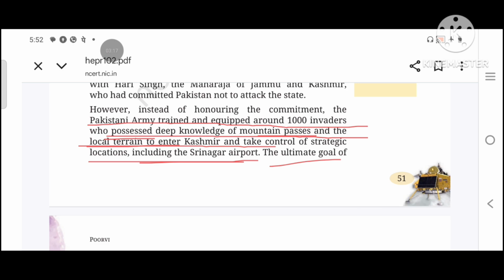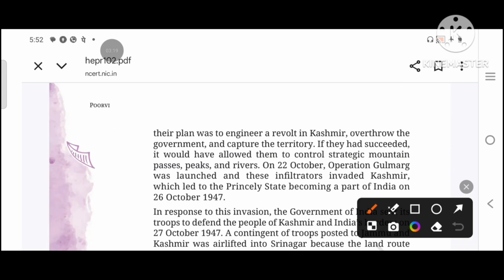The ultimate goal of their plan was to engineer a revolt, engineer, design or plan a revolt in Kashmir, overthrow the government. Overthrow means to remove from power and capture the territory. So their ultimate goal, their final goal, was to start a revolt in Kashmir, to remove forcefully from power the existing government and capture the territory. If they had succeeded, it would have allowed them to control strategic mountain passes, peaks, and rivers.